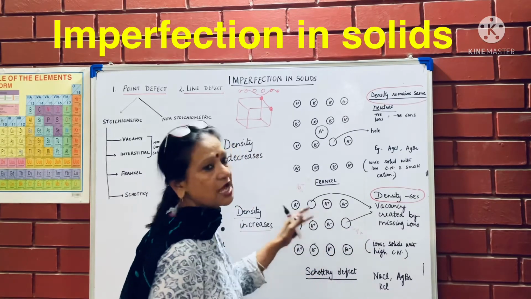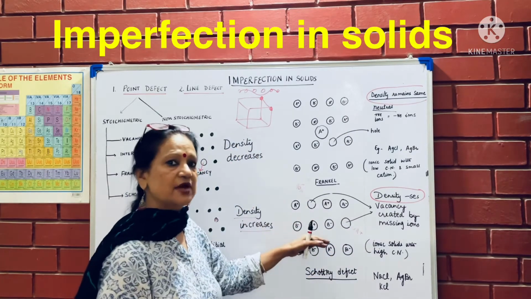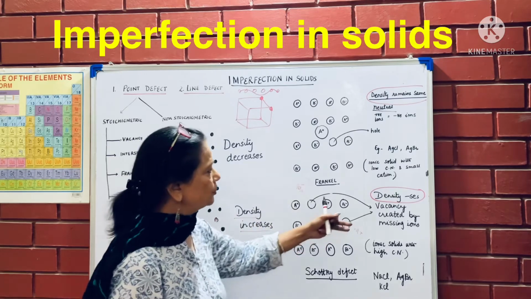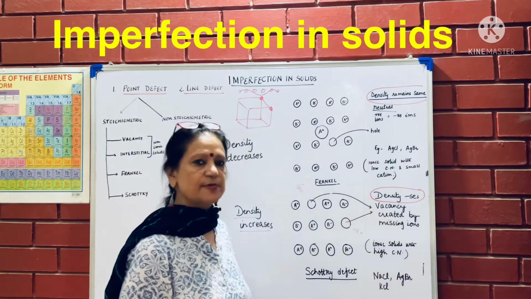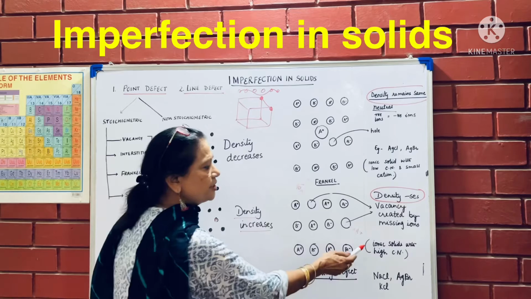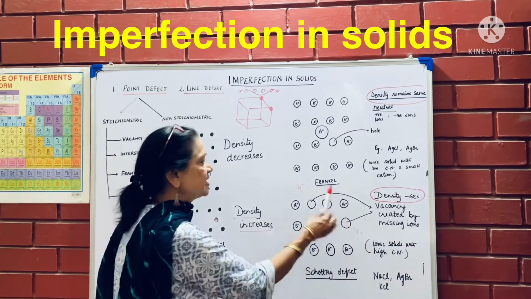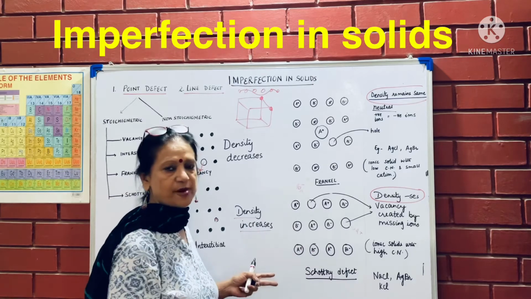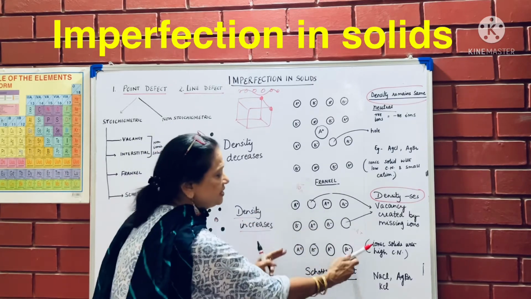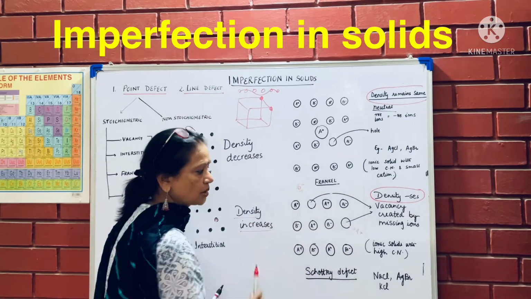So both ions are missing, one positive ion, one negative ion. So there is a vacancy created by missing ions, and ionic solids with high coordination number will show this defect. Density will decrease because the number of particles has decreased. There should have been this many, but two are not there.